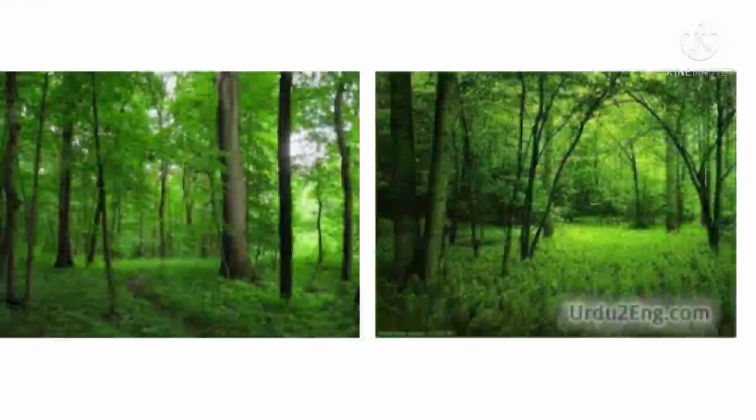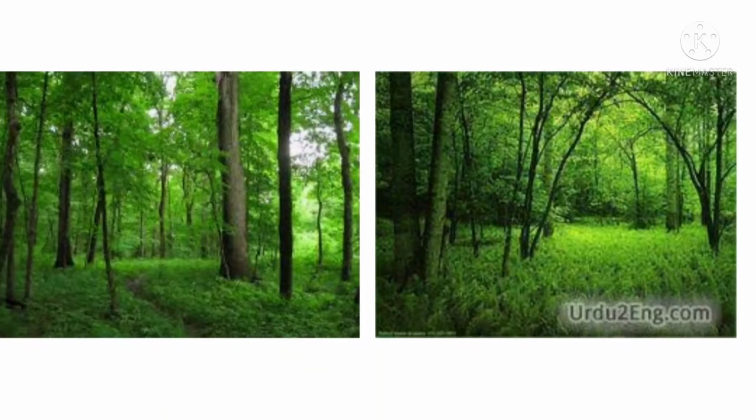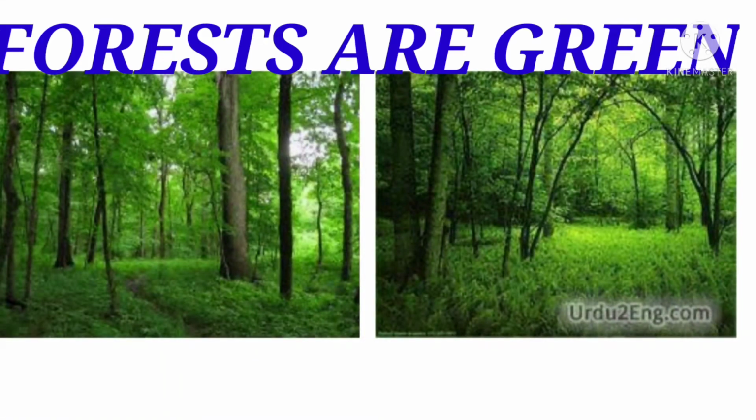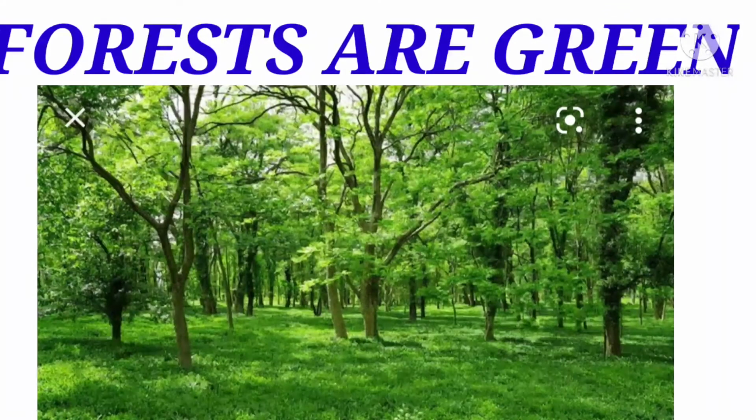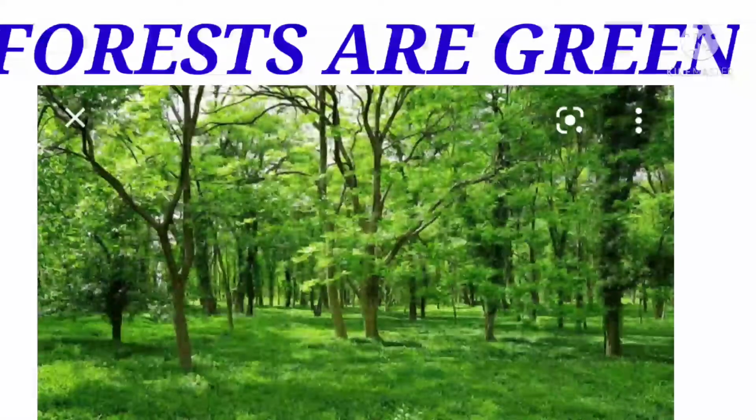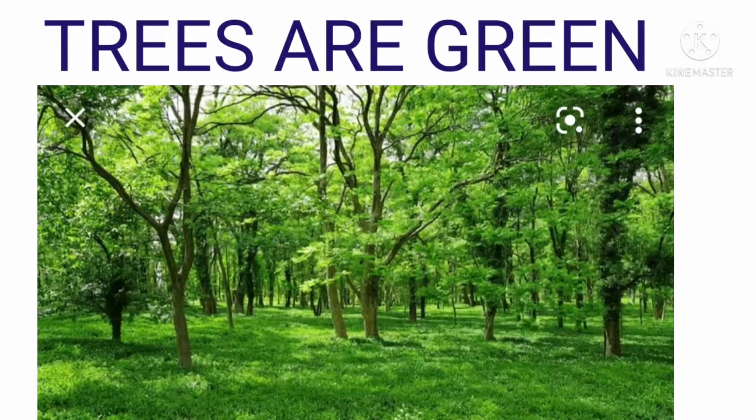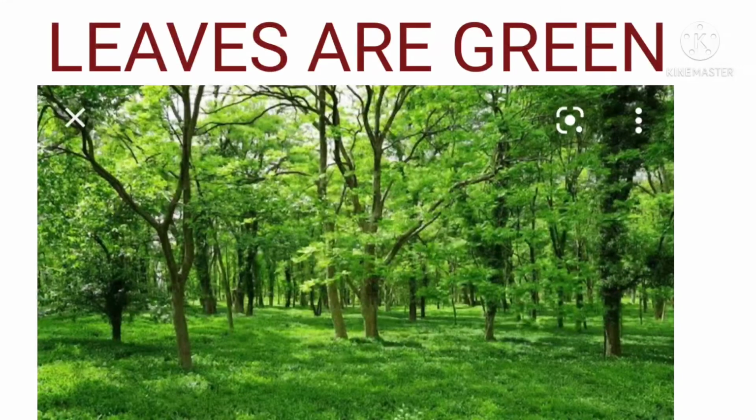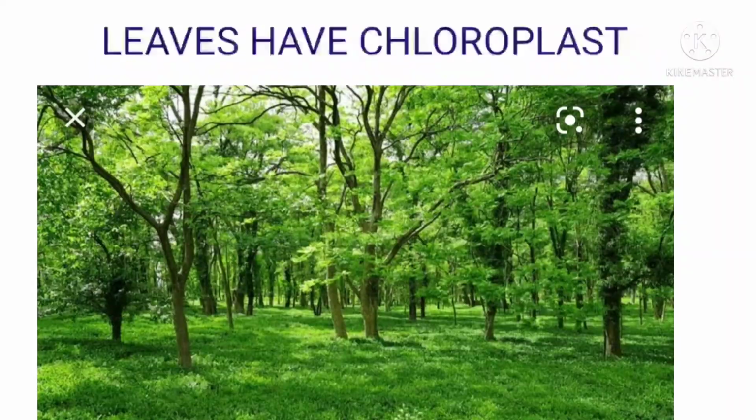Here, see children, green plants prepare their own food. How do they prepare their own food? Children, forests are green in color, isn't it? Yes. In fact, they are green as they have trees. Trees are green as they have leaves. Leaves are green as they have chloroplast.